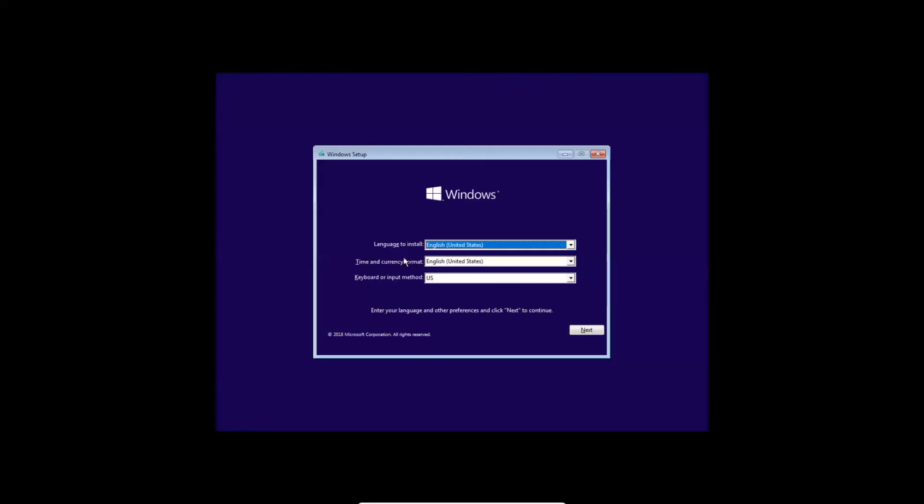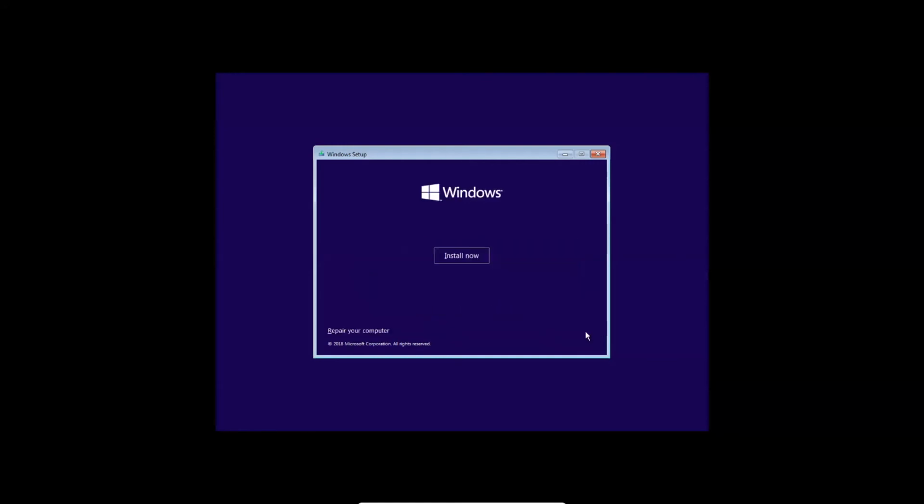Here you can select the language you want to install. Here only United States is available, along with the time and currency format. If you want, you can change these from here, and the keyboard layout. Here I leave these as they are and press next. And here you can see the install now button. You have to press install now. Now you can see the setup is starting.